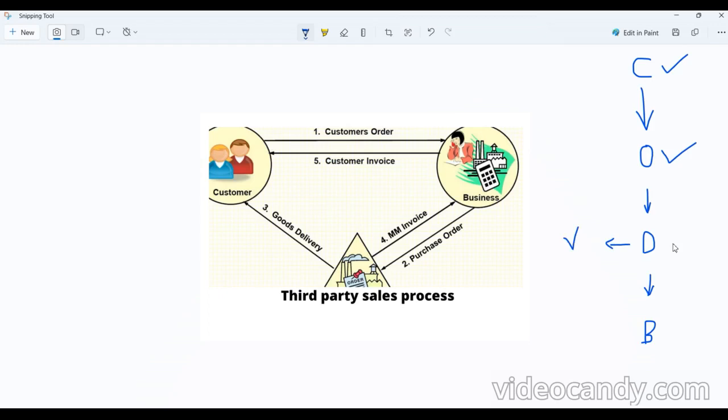For example, the customer is ordering to me, but I don't have stock. Even if I stock it, it will take a long time. So I will ask my vendor, who manufactures a similar product, to deliver the product to the customer, because ultimately my customer should be satisfied. I ask my vendor to deliver the product to the customer, I pay my vendor, and the customer pays me. Very simple. That is the concept we have mentioned here.